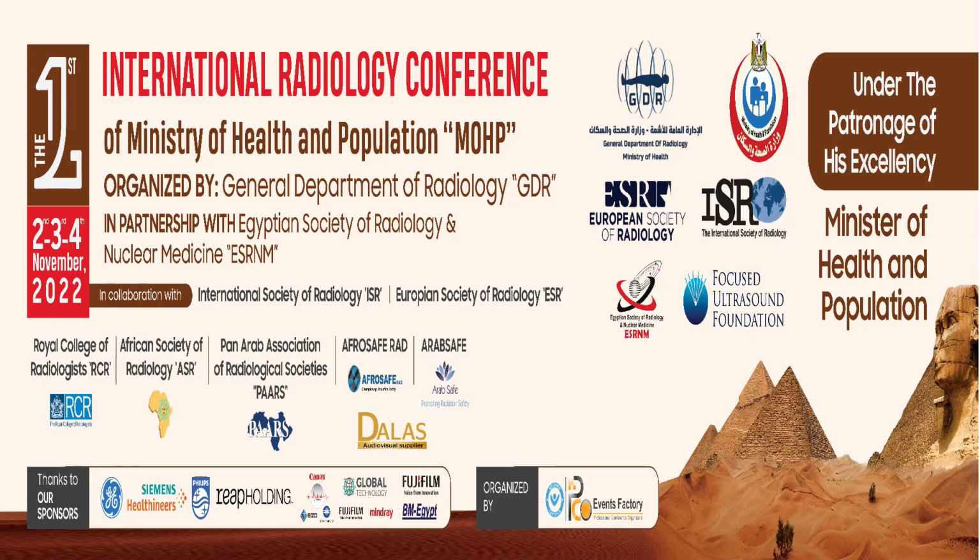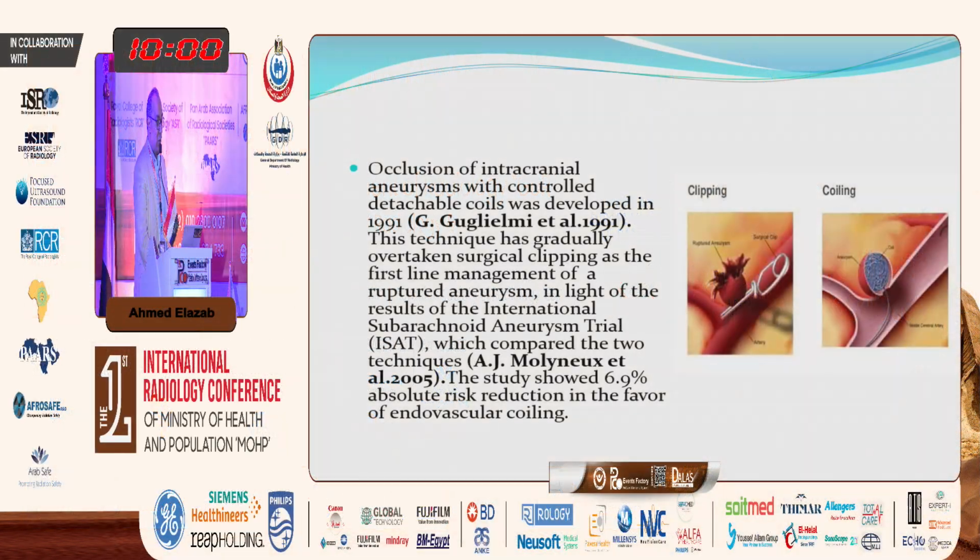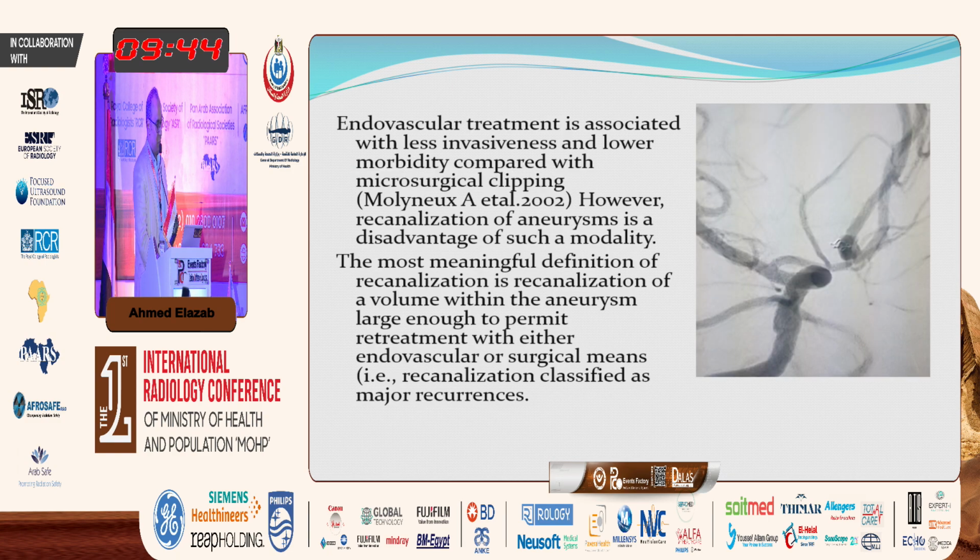Endovascular coiling with controlled detachable coils was developed in 1991. This technique has gradually overtaken microsurgical clipping as a first line of management of ruptured aneurysm. In the light of the ISAT trial, this study showed about 9.6% absolute risk reduction in favor of endovascular coiling. Endovascular treatment is associated with less invasiveness and lower morbidity compared to microsurgical clipping.